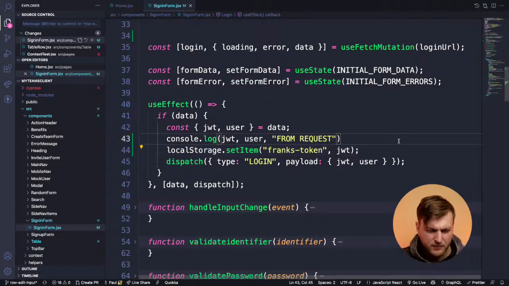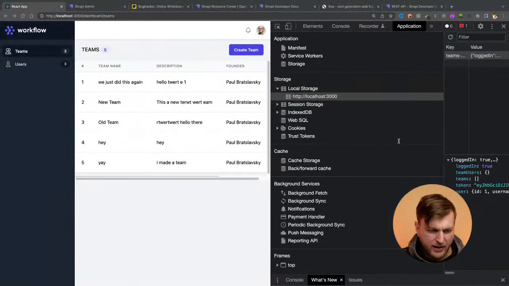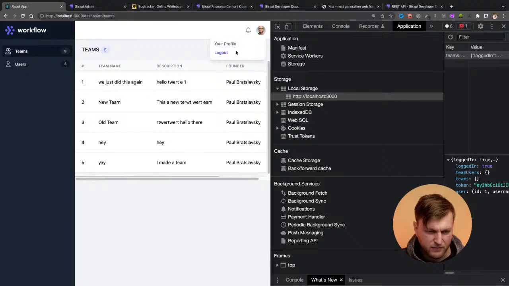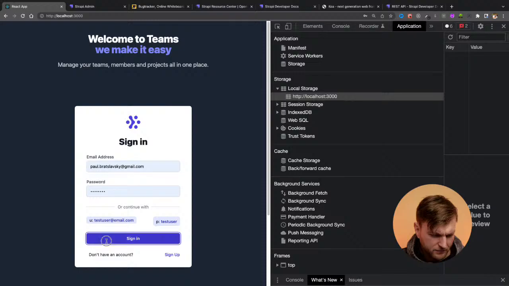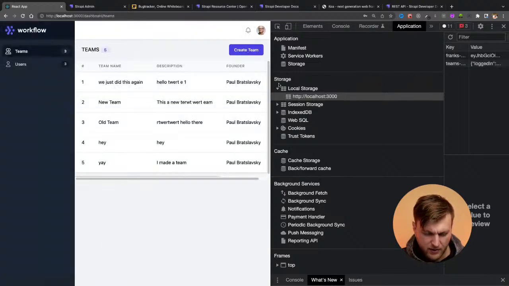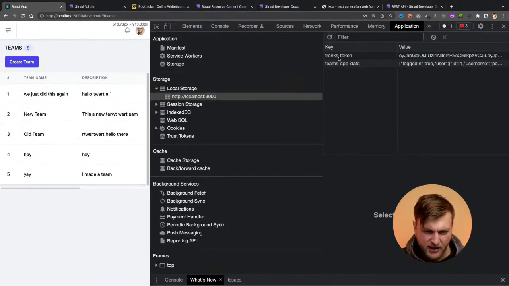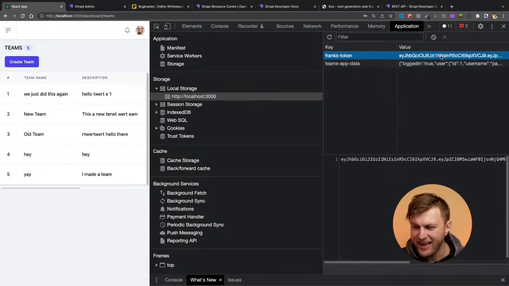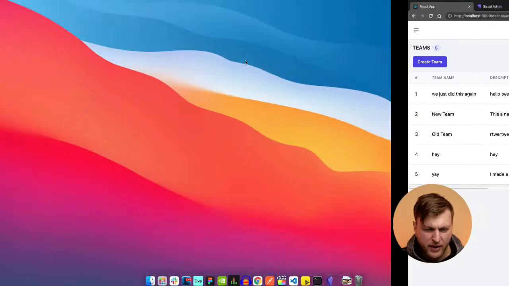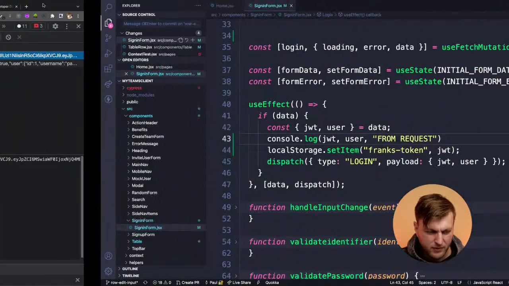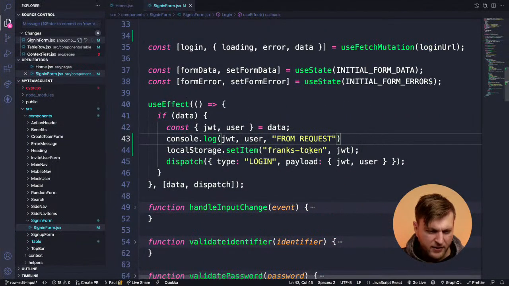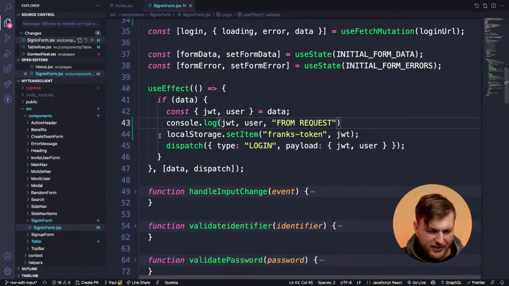So check this out. If I go back to log in, log out, and then go to sign in, and see here we have Frank's token. It's saved in local storage. And then what you would do where you're making the request, and this is not what I did, but I'm just showing you in the most simple way. So we know that this is already saved in local storage.